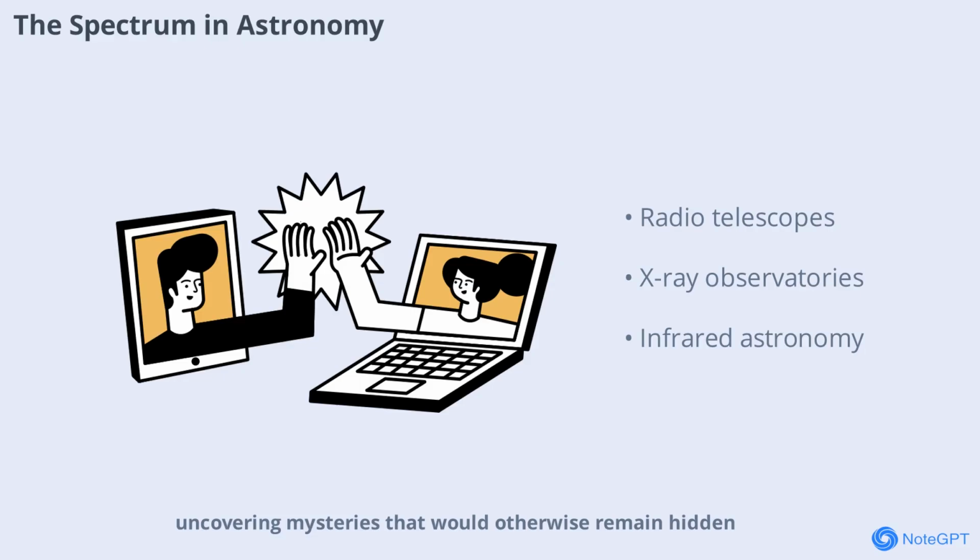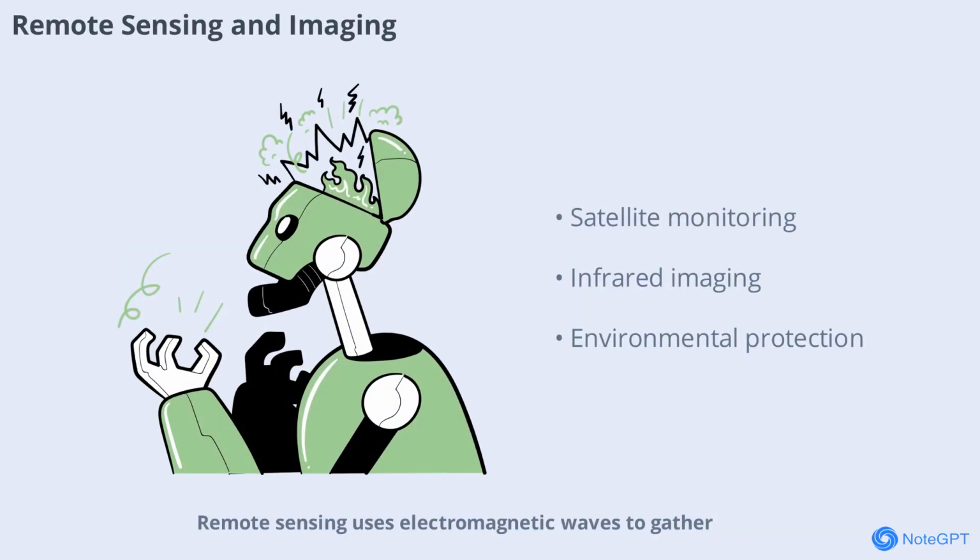Remote sensing uses electromagnetic waves to gather information about the Earth from a distance. Satellites use different wavelengths to monitor weather, track deforestation, and map cities. Infrared imaging helps detect wildfires and monitor crop health. This technology is essential for environmental protection, disaster response, and urban planning.